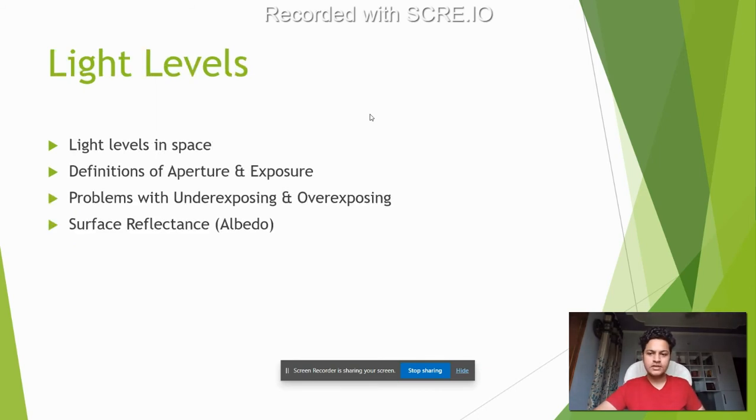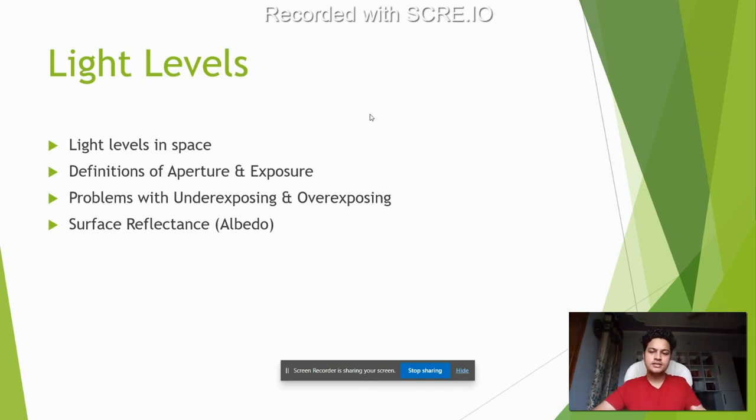Light levels. We talked about different light levels in space, and how drastically they can vary. We talked about basic definitions of aperture and exposure, very basic photography stuff. We talked about underexposure and overexposure, again very basic concepts.